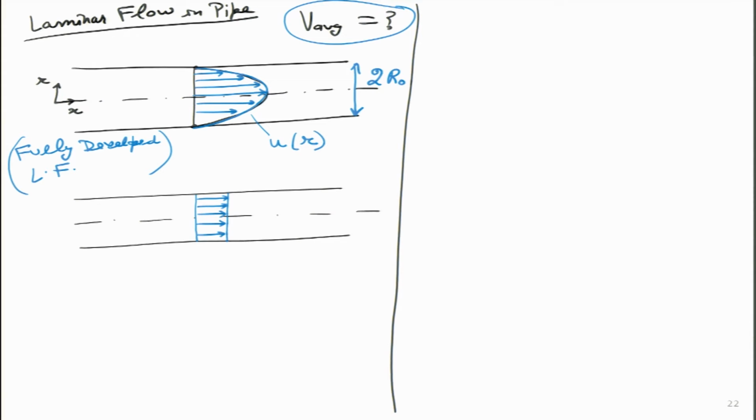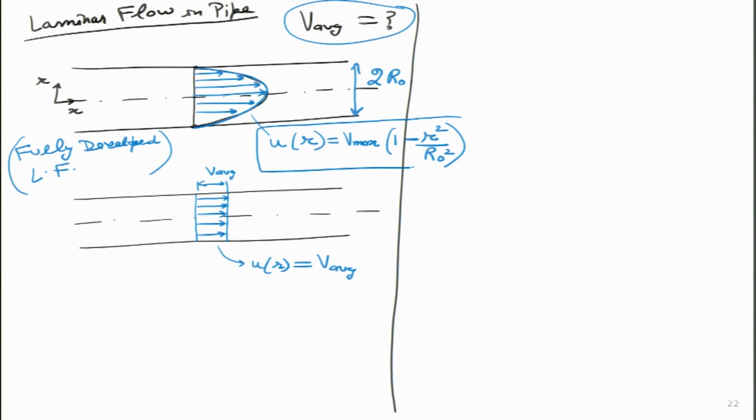Why would it be easier? Because then here I will just write u r is a single value, V average. Why? Because this arrow length here represents the average velocity. For here I have to write a slightly complicated function. So, it will become V max multiplied by 1 minus r square divided by R naught square, where this capital R naught is the radius of this particular pipe.